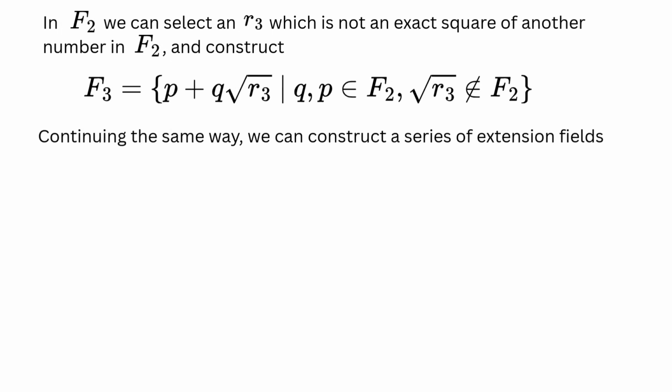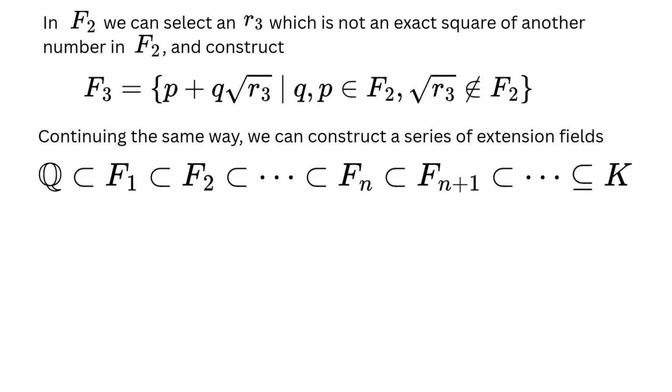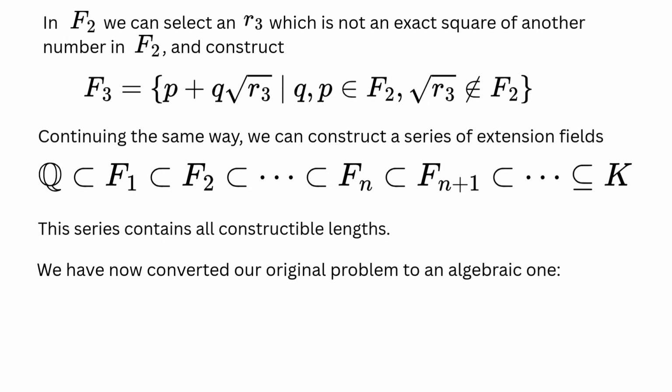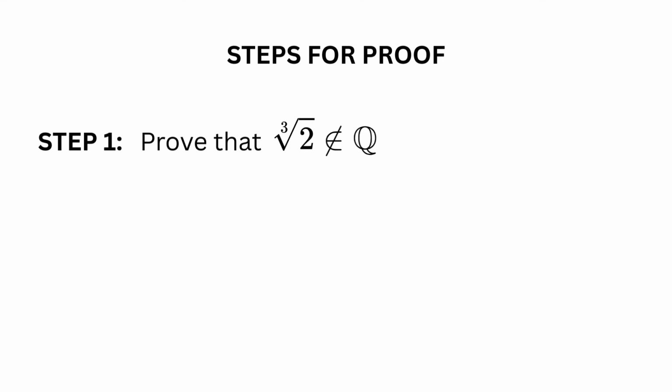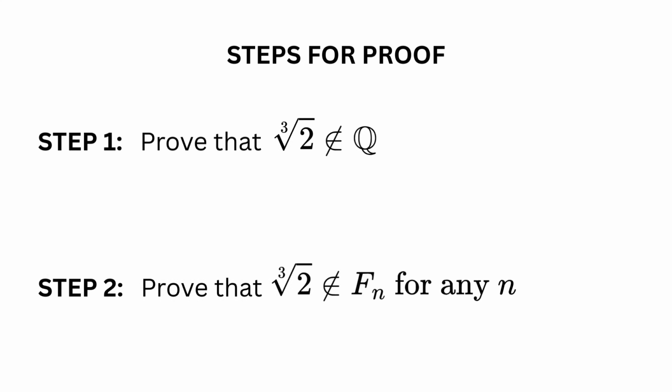Continuing the same way, we can construct a series of extension fields which, in the limit, give the field K of constructible lengths. By establishing this series of fields, we have converted the original geometric question of doubling the volume of the cube to an algebraic one. Does the cubic root of 2 belong in any of the sets of the chain? The answer to the last question is negative. We will prove this in 2 steps. First, we will prove that the cubic root of 2 is not a rational number. And then, we will prove that the cubic root of 2 cannot belong to any of the sets of hyperrational numbers.